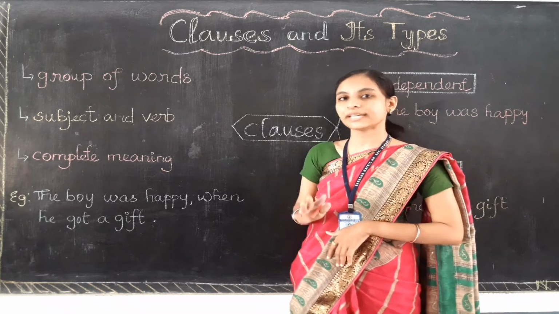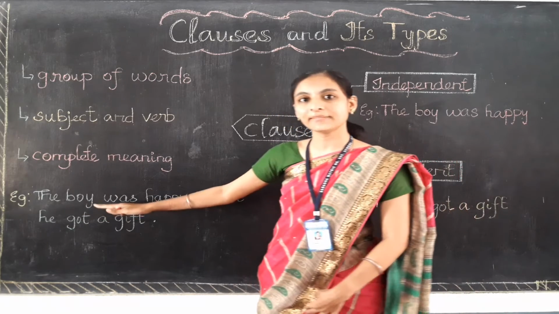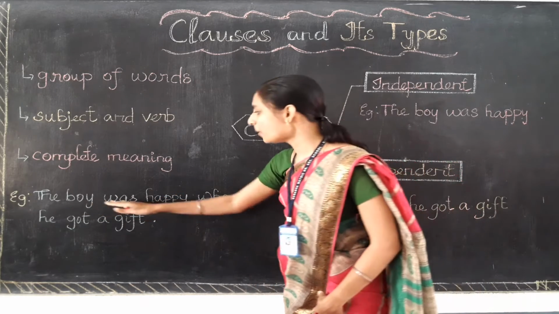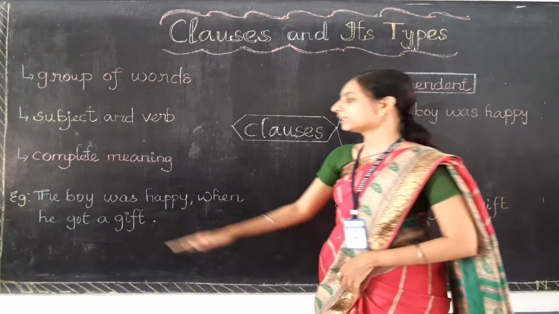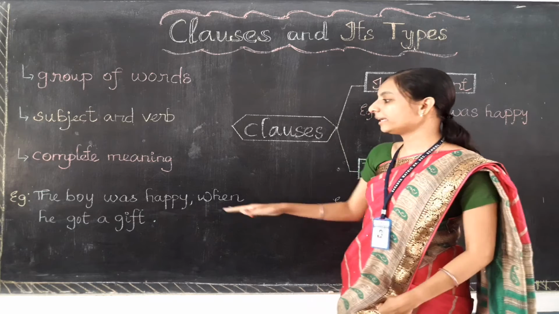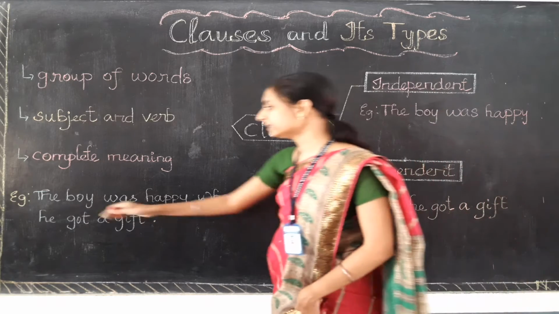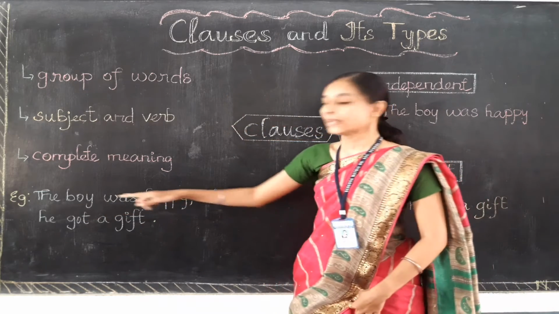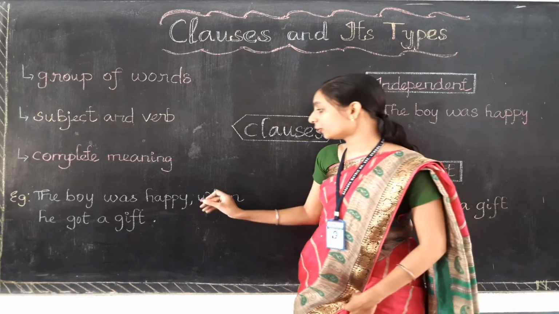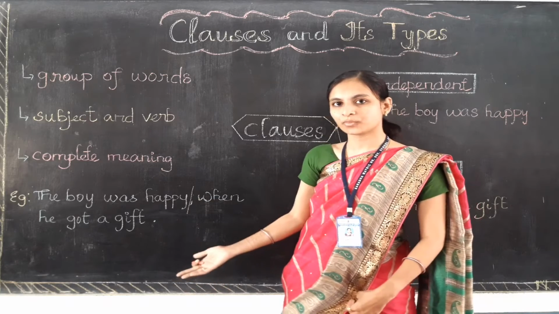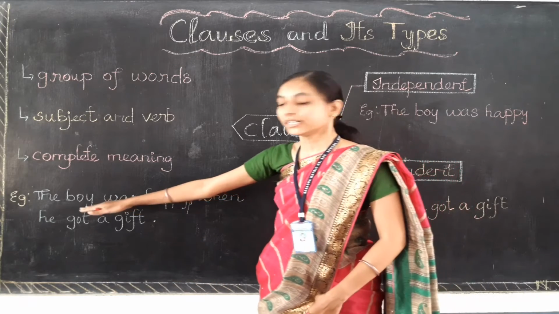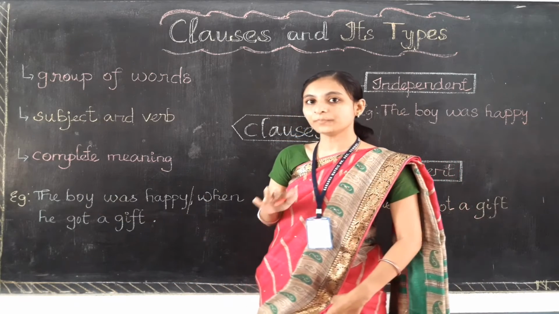So let's learn with an example. Here I have written one example: The boy was happy when he got a gift. Here, the boy was happy is a group of words. Can you find any subject and verb? Very good.